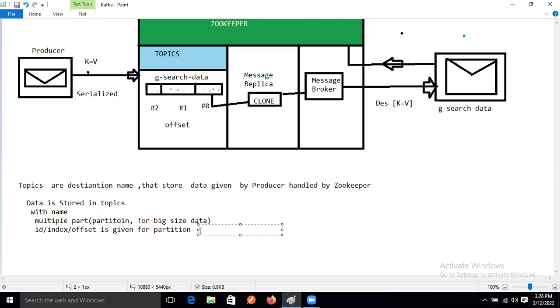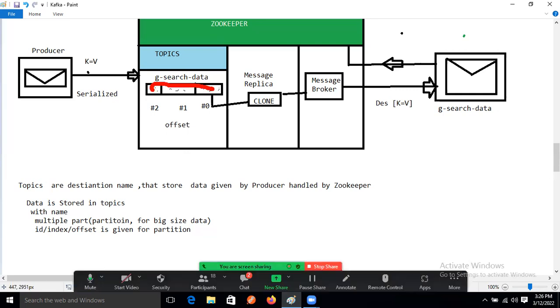The question is, what if the partition size is not provided? If we are not providing any partition size, then what is the default size? Partition size is 1. Full data is stored in one part only.